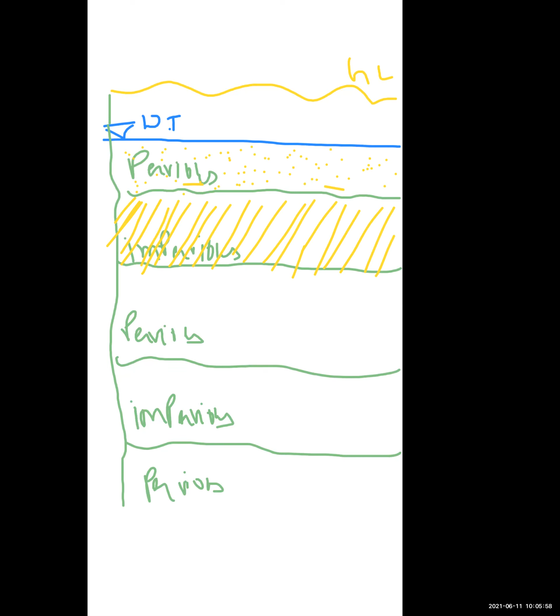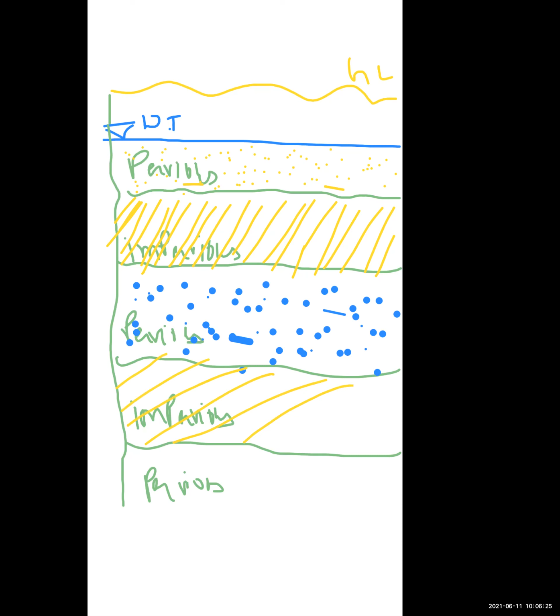And if again a pervious layer, that is also known as an aquifer. This pervious layer also represents an aquifer. If again impervious, then it is an aquiclude.